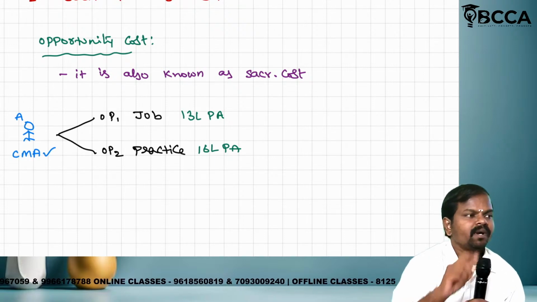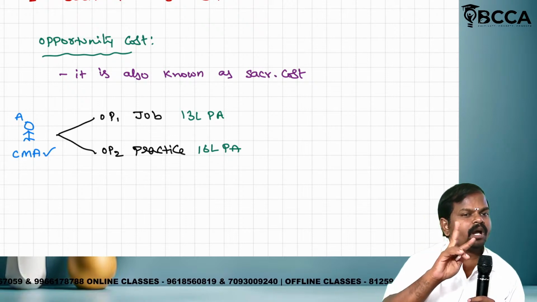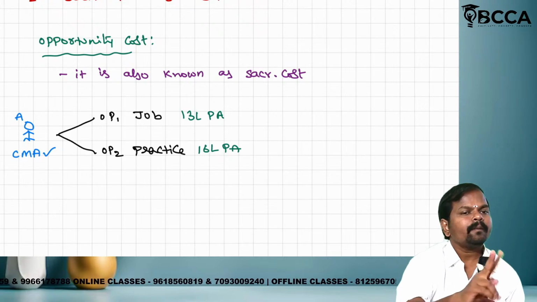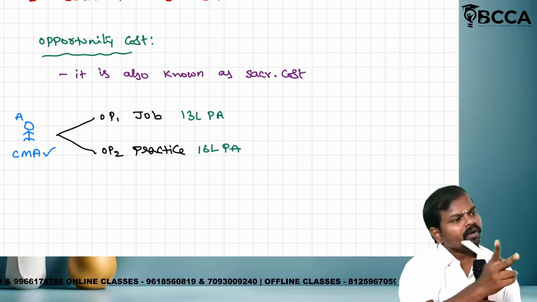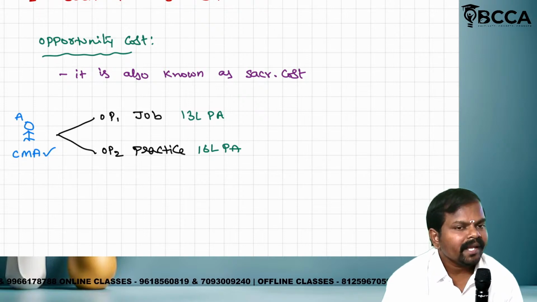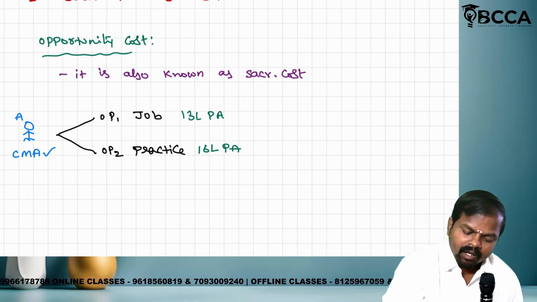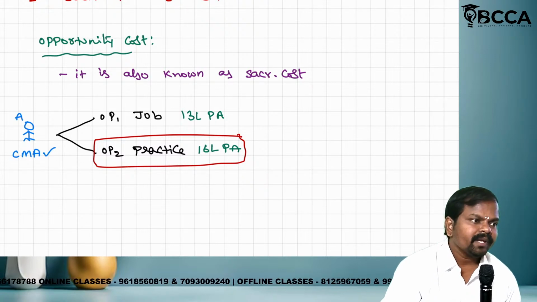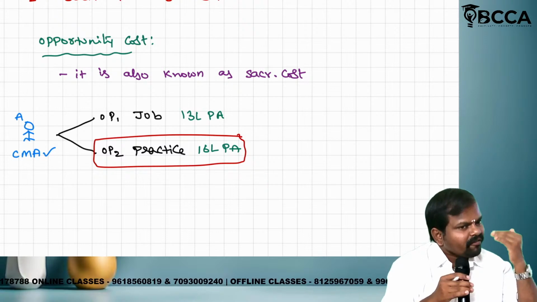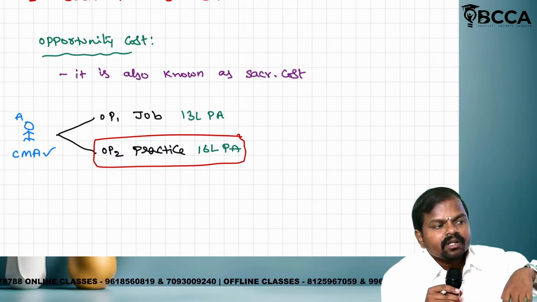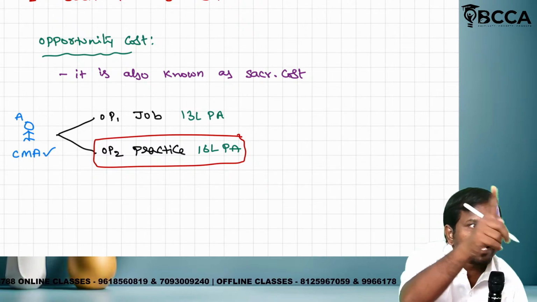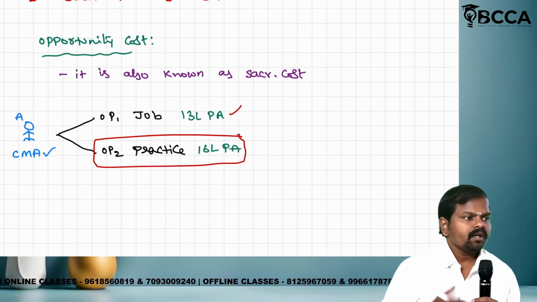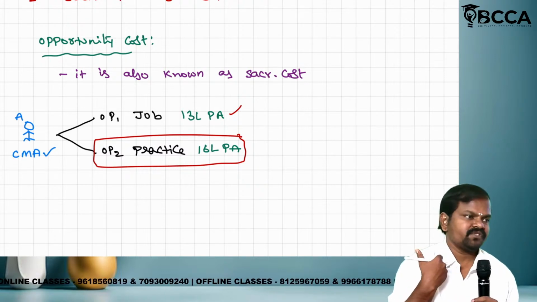Practice. One small doubt: can I opt for the job as well as practice? We can't do both. We can do job or practice, only one option can be exercised. What is the option you are choosing? Practice. It means, in the view of Mr. A, I am getting 16 lakh after sacrificing 13 lakh. I sacrificed option 1 and opted for option 2 for a better sake.